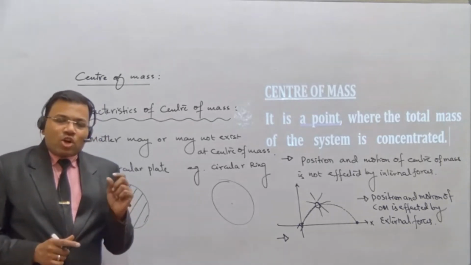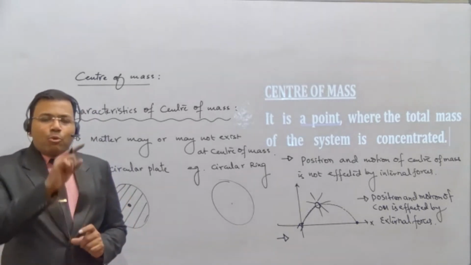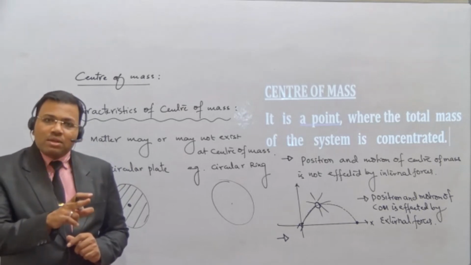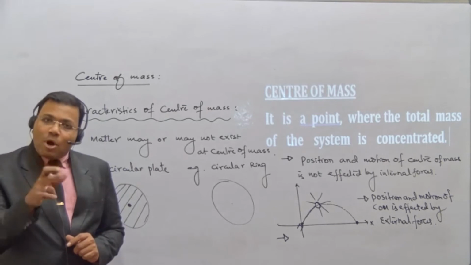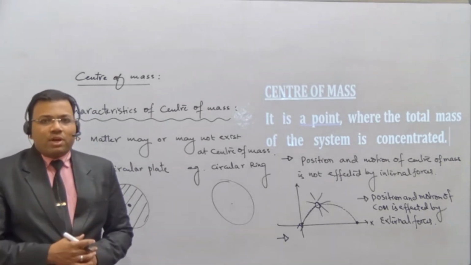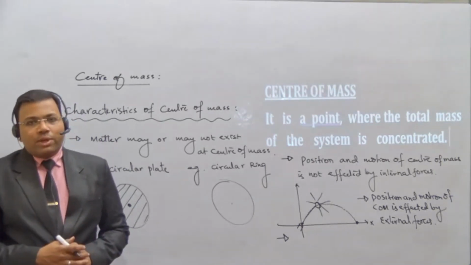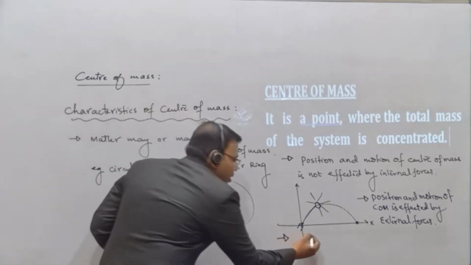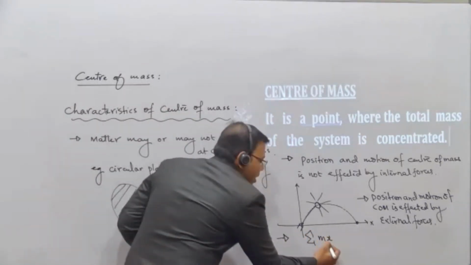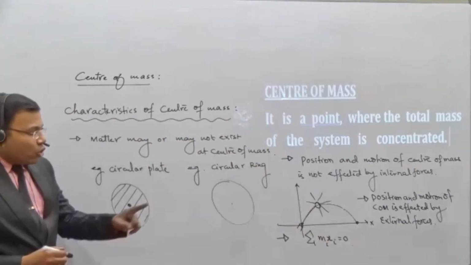Moment means the product of mass and its distance from the center of mass. If we take the moments of all the particles about the center of mass and add them up, the answer will be 0. We denote this as sigma m x, that is, m_i x_i equals 0.